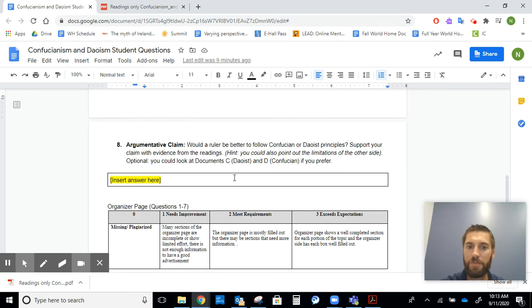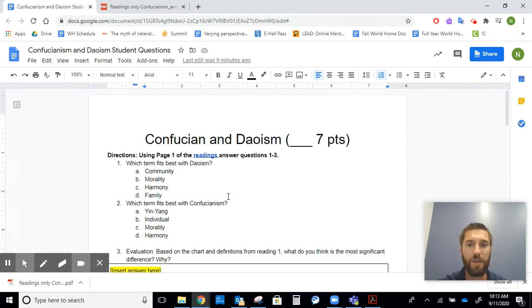Remember, take your time when you're looking through the scoring guide, and self-assess yourself. You're going to be amazed at how close you get to the grade that I'll give you, all right?